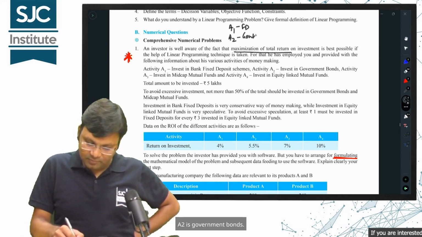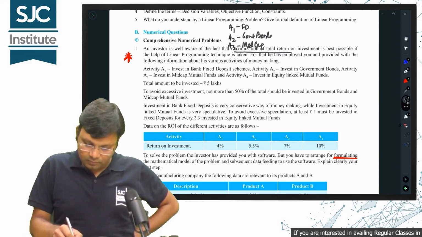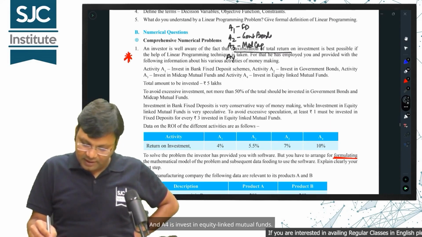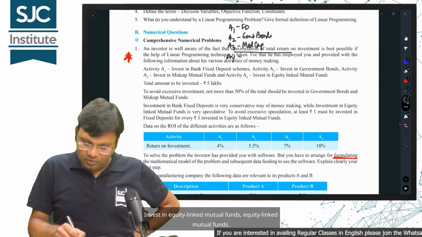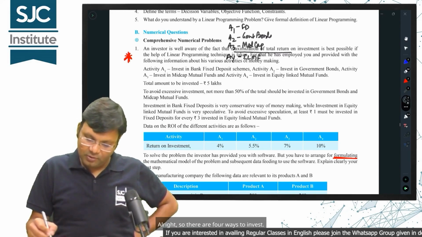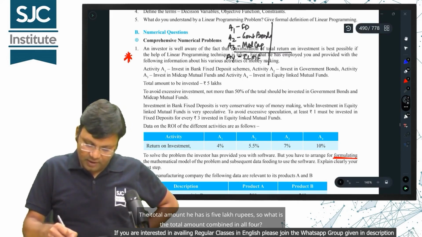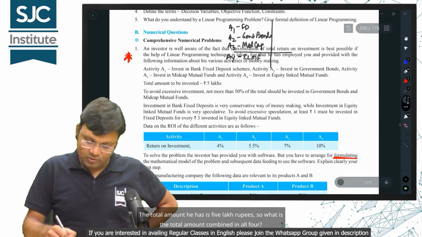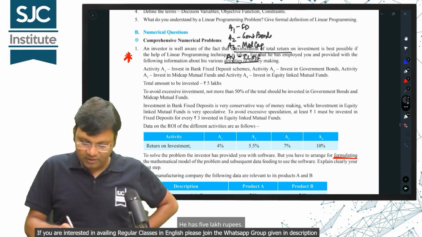A2 is government bonds. A3 is mid-cap mutual funds. And A4 is invest in equity-linked mutual funds. Alright, so there are 4 ways to invest. The total amount he has is 5 lakh rupees. So what is the total amount combined in all 4? He has 5 lakh rupees.